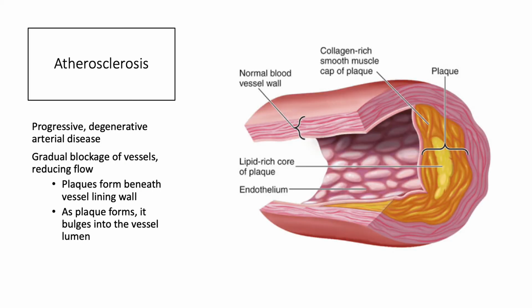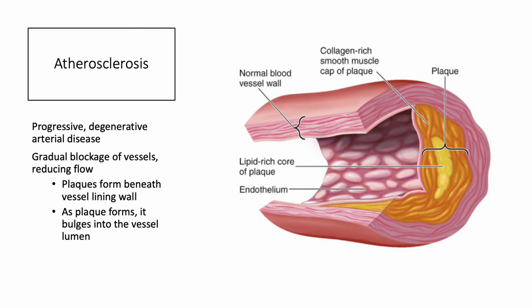So the buildup of that plaque can cause atherosclerosis. We say that this is a progressive degenerative arterial disease. Progressive in that it gets worse over time, and degenerative in that it continues to adversely affect that tissue or organ over time as well. And it is an arterial disease. So what we see is this gradual blockage of these vessels, or what we call occlusion, and it reduces the blood flow within these arteries.